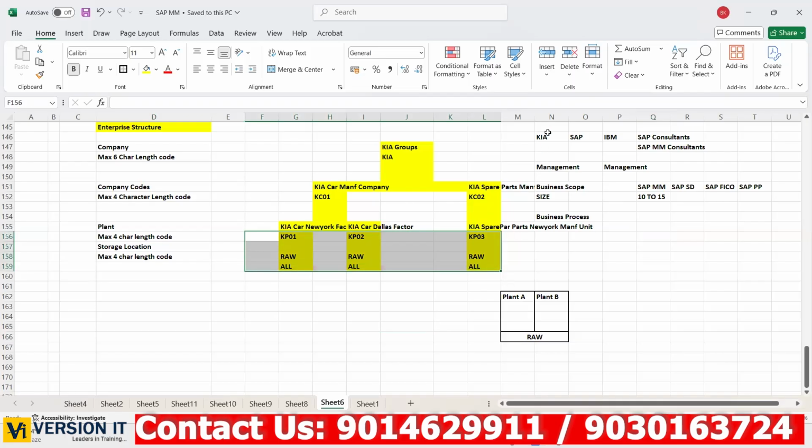If that is okay by the business, then we can use it, or else they can also suggest. Both teams will sit together and start working. So the MM and accounts team will sit together with the client, you are saying? Yes, FICO will sit separately for their process understanding. The MM team will sit separately with the Kia team for our understanding purpose.